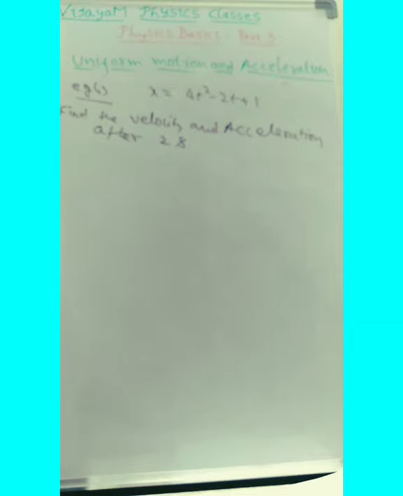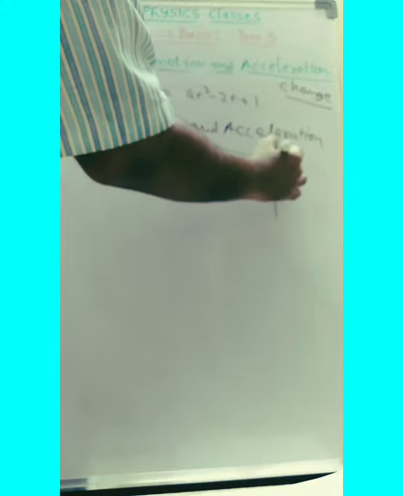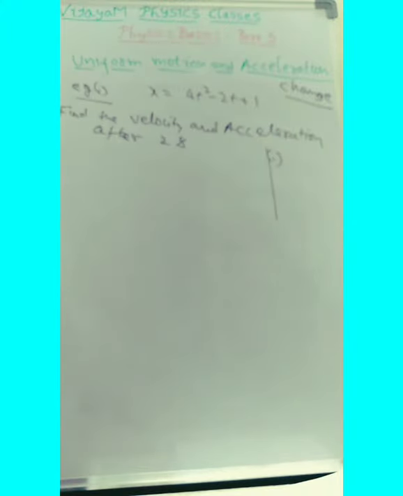Let us try to understand this problem. Find the velocity and acceleration after 2 seconds. That is the question. Here, just now I discussed change. Whenever there is a change, suppose we have 2 changes. Change number 1 is the velocity.